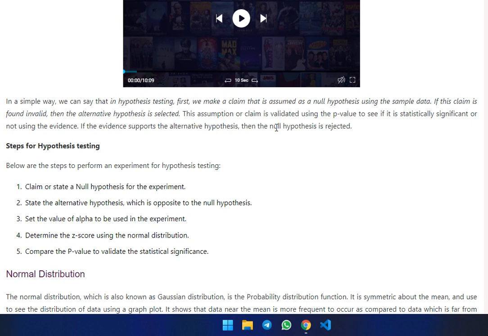In a simple way, we can say this about hypothesis testing. First, we take the claim, assumed as a null hypothesis, using sample data. If the claim is proven invalid, then the alternative hypothesis is selected. The assumption of the claim is validated using the p-value to see the statistical significance using the evidence. If the evidence supports the alternative hypothesis, then the null hypothesis is rejected.